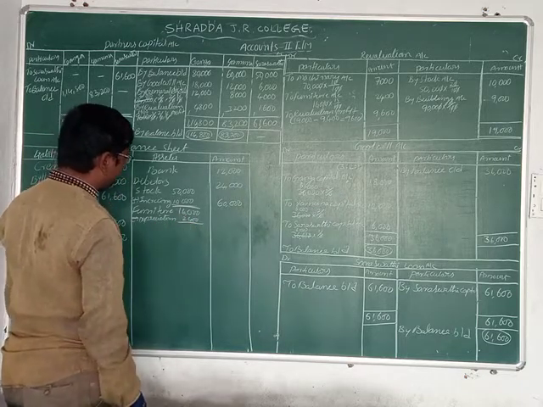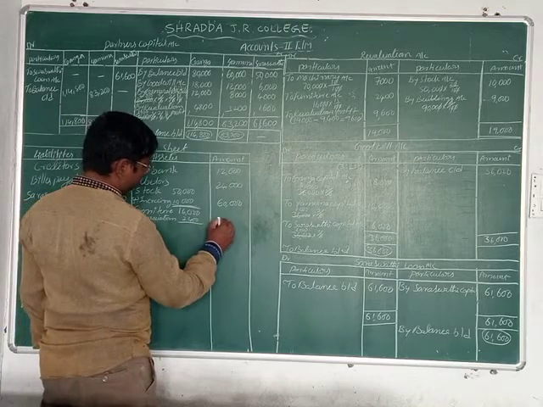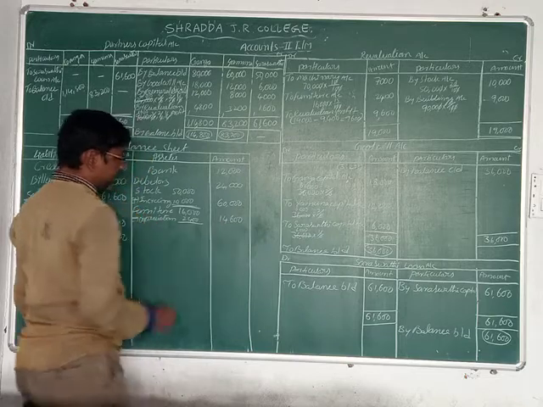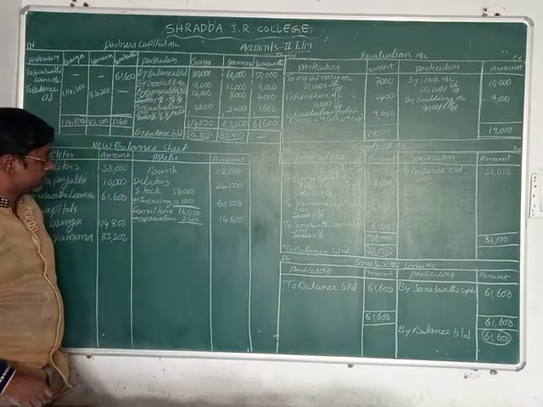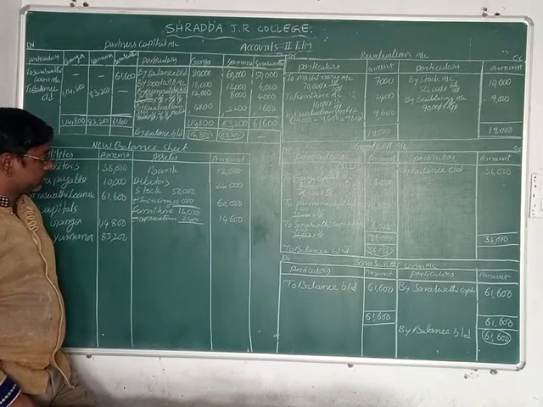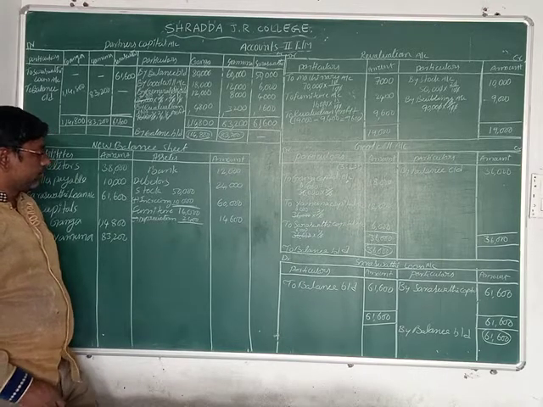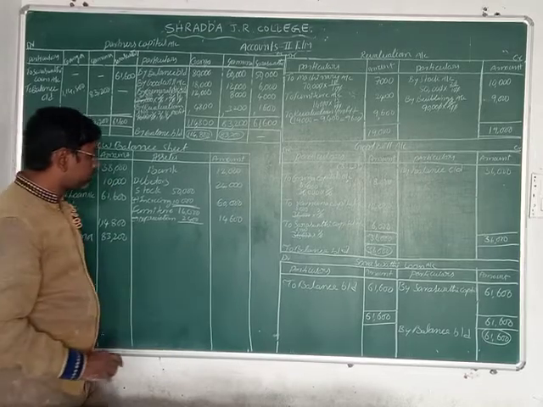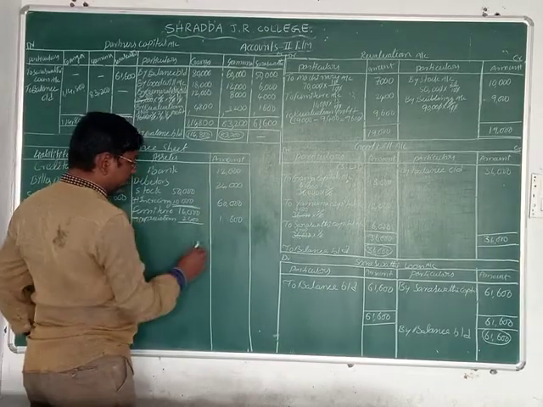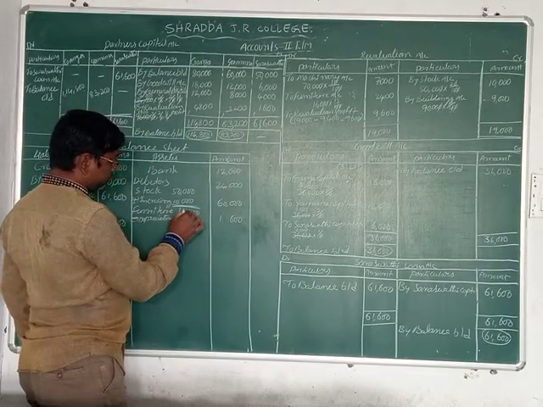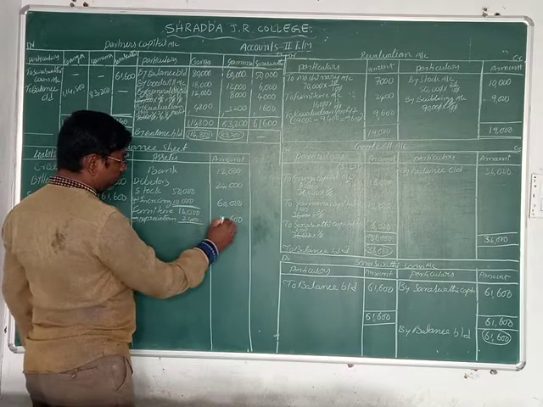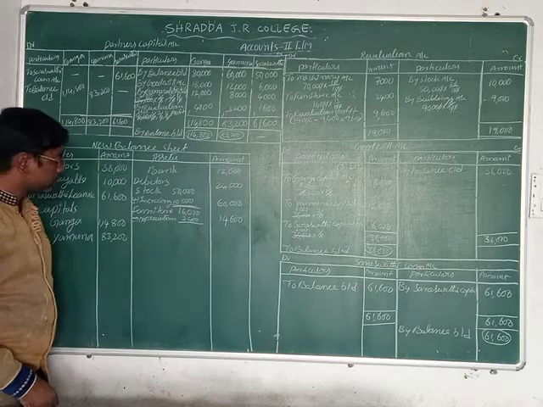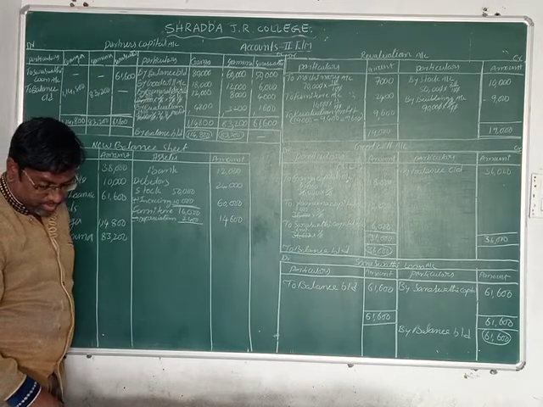Remaining value is 14,600. Wait for a minute. 14,600.